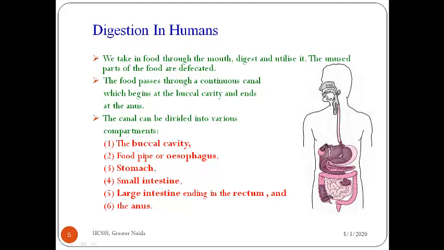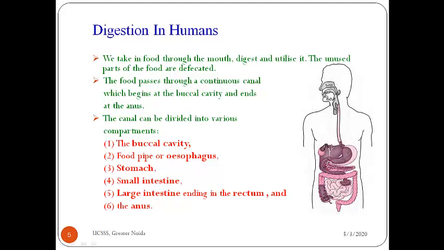So actually what happens when we take food through our mouth, it passes through a continuous canal which begins at the buccal cavity. Buccal cavity means our mouth, and ends somewhere at the anus.